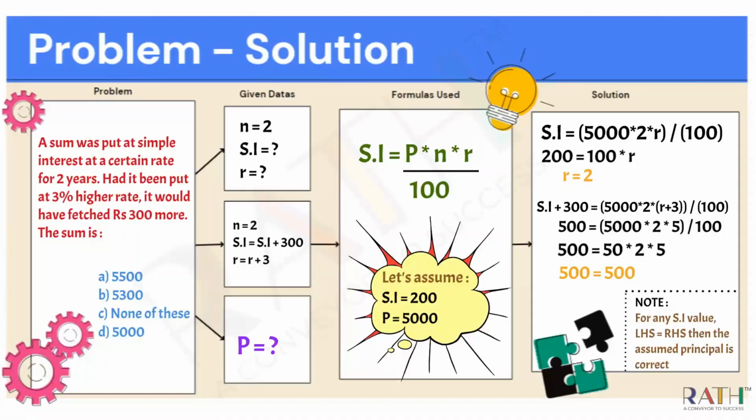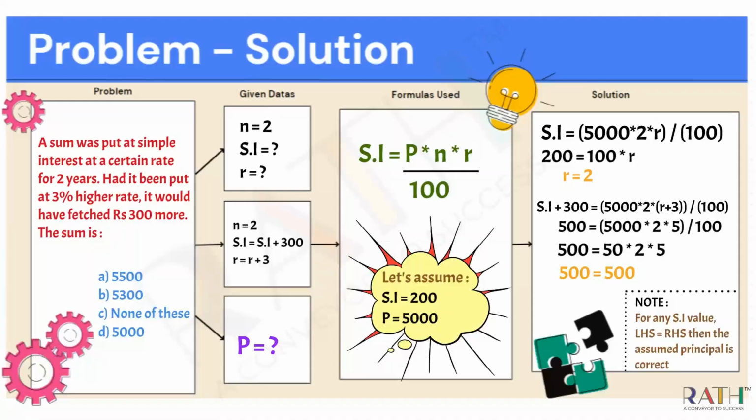See, you can solve this problem using X and Y, but the ultimate goal is that you have to solve the problem in your interview in less than a minute. If you try to solve it using X and Y, obviously it's going to take a minimum of 5 minutes. So you cannot afford that much time in your interview just for this simple question. So the best method is the trial and error method.